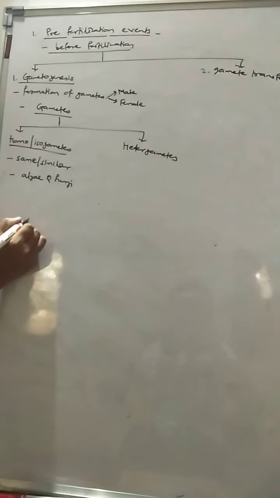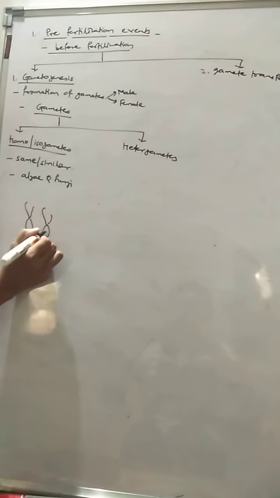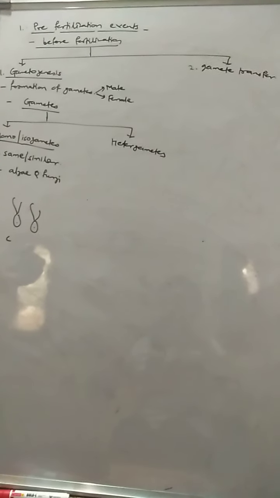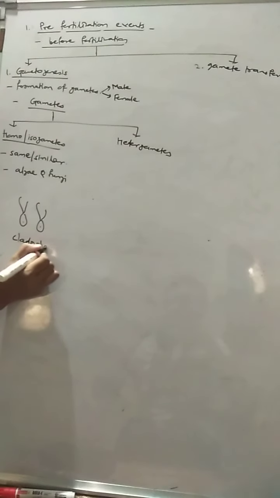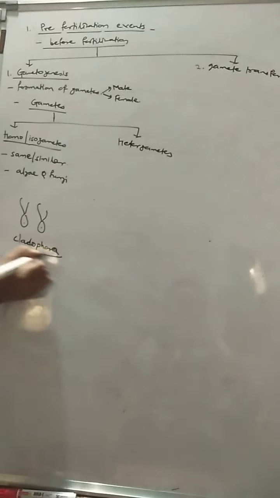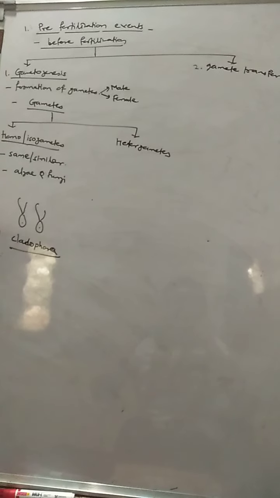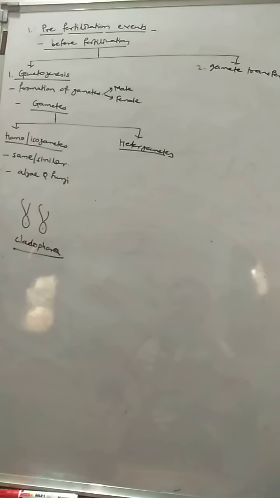These are two homogametes found in Chlamydomonas, which is a unicellular alga. This one is found in the unicellular alga called Cladophora. Both the male and female gametes are morphologically similar. We cannot differentiate them.